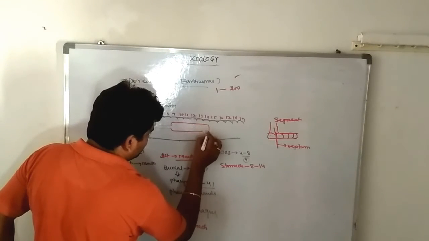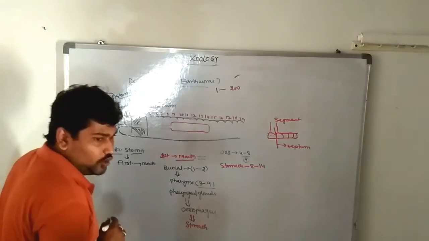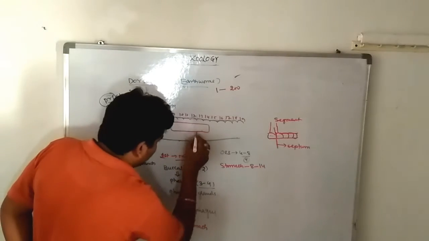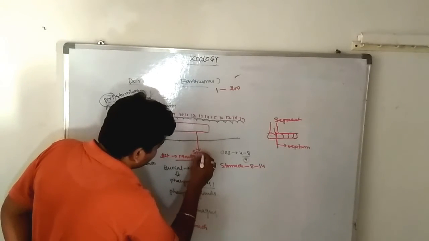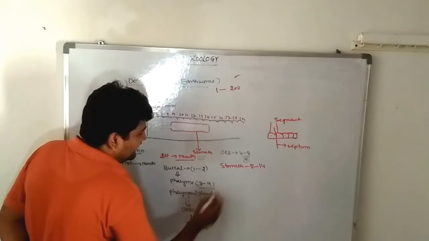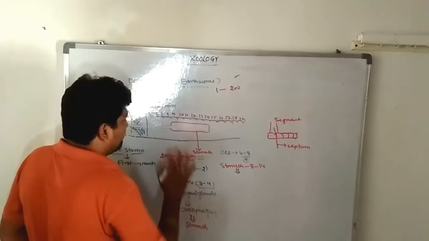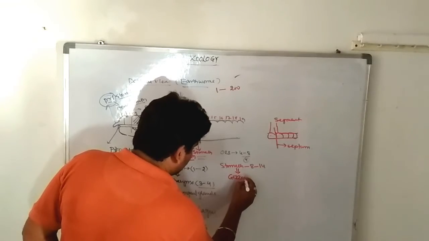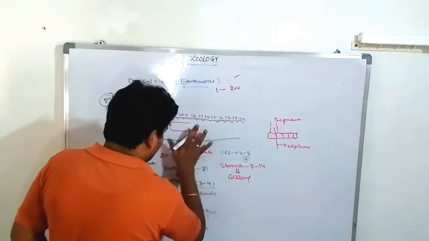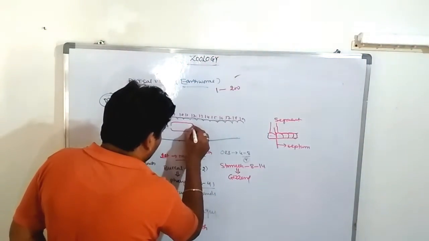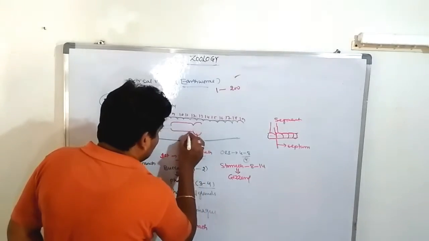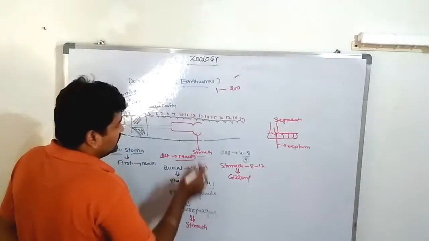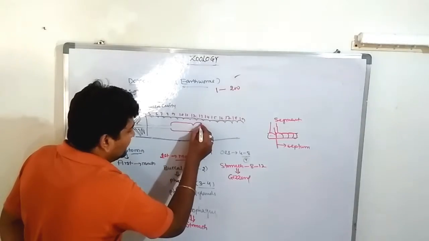How many? Segments 8 to 14 are completely occupied by nothing but the stomach. The stomach leads into the gizzard. Sorry, not 2L, only 2L. The 2L to one of the muscular organ is present. So the 13th and 14th segments are completely covered by one of the muscular organs.